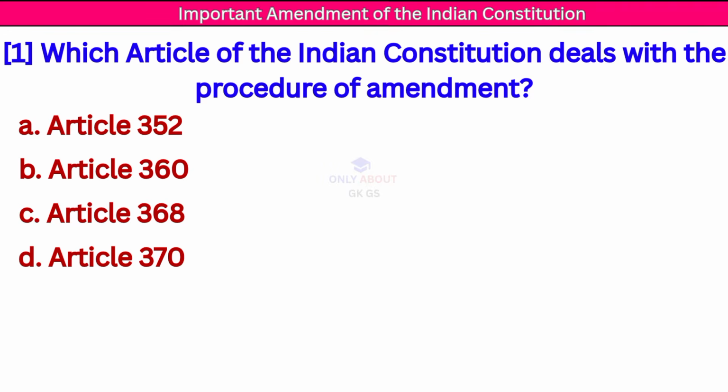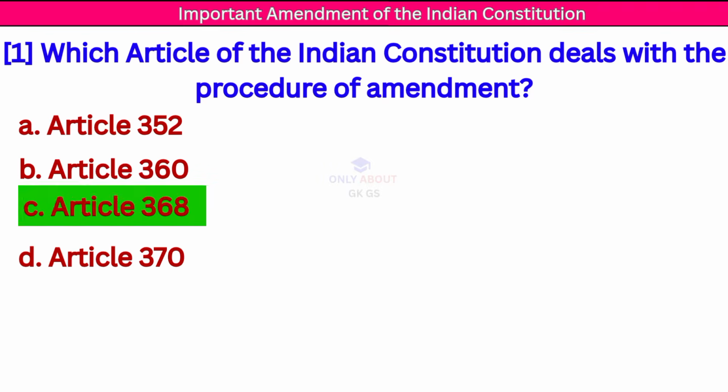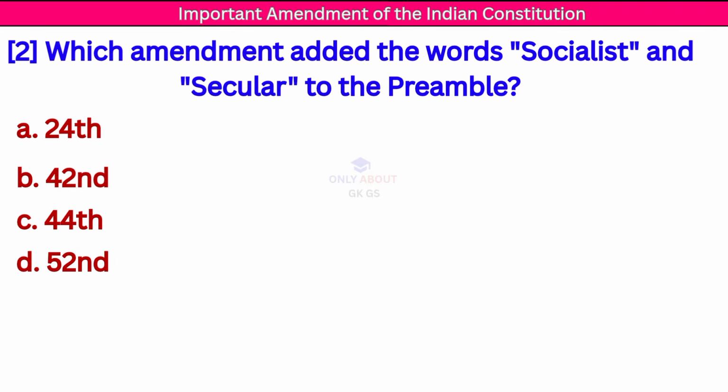Today we are going to learn most important MCQ on amendment of the Indian Constitution. Your first question: which article of the Indian Constitution deals with the procedure of amendment? Correct answer: Article 368. Next question: which amendment added the words Socialist and Secular to the Preamble?